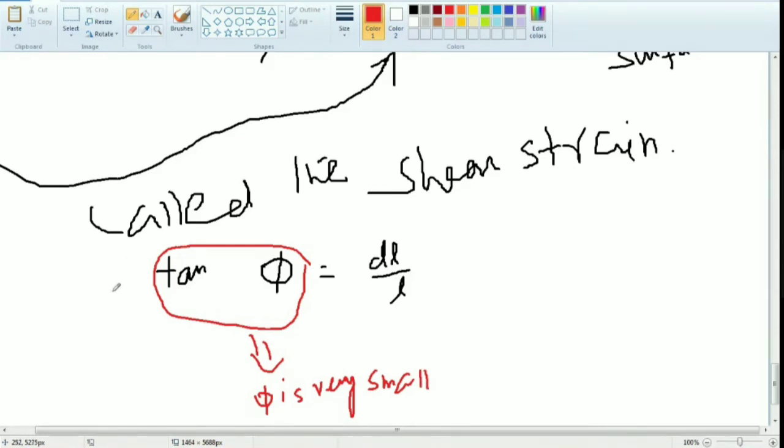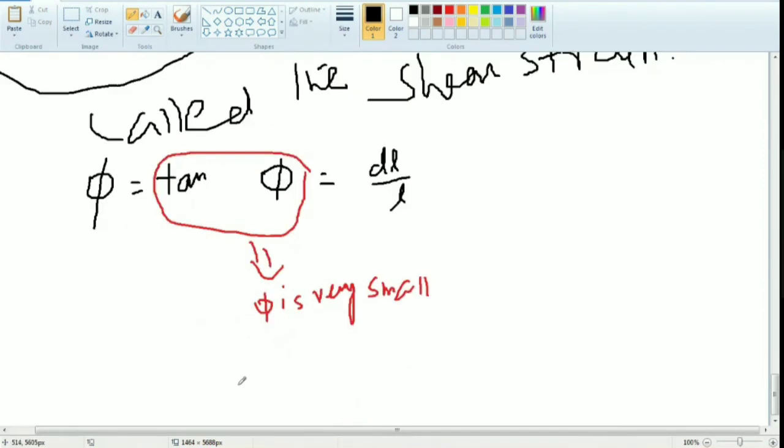Then what is tan phi, ma? Suppose phi is very small, then tan phi equal to what? Phi. You know the mathematical concept, ma. That is a very important thing. Suppose phi is very small in the tan phi, then tan phi equals theta or phi. You understand the logic? Clear? So phi is nothing but shear strain. That is nothing but dl by l.